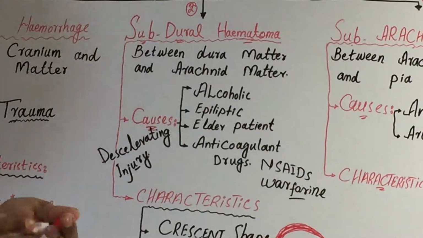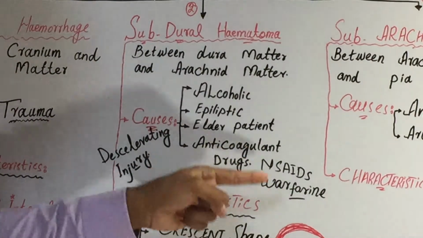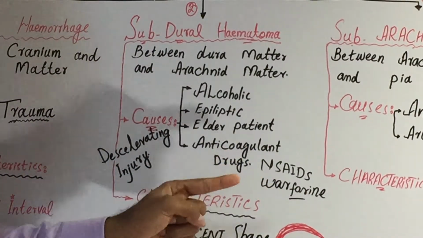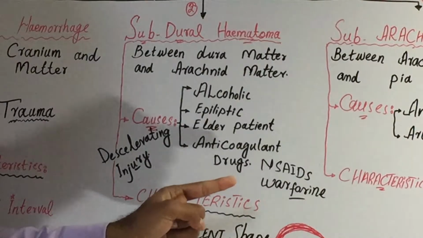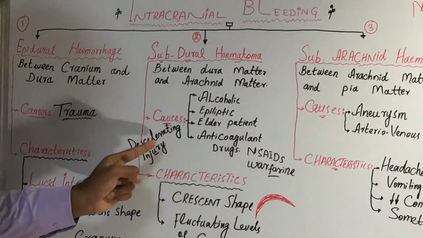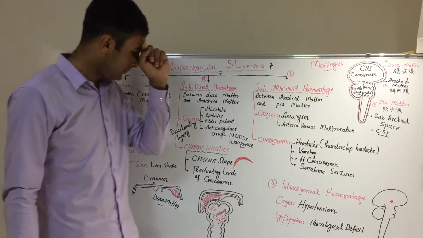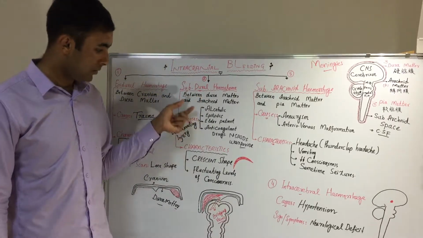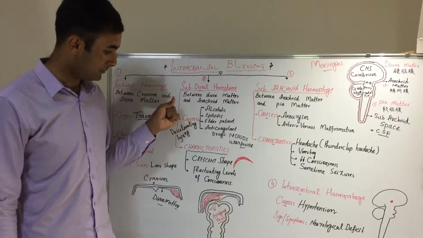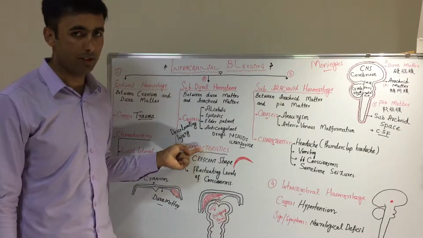So if the patients are given NSAIDs or warfarin, all of these are anticoagulant drugs, and they make the blood very, very thin. So these patients also have chances of getting a subdural hematoma. Now, once the patient gets a subdural hematoma due to these causes, what are the characteristics of these patients?